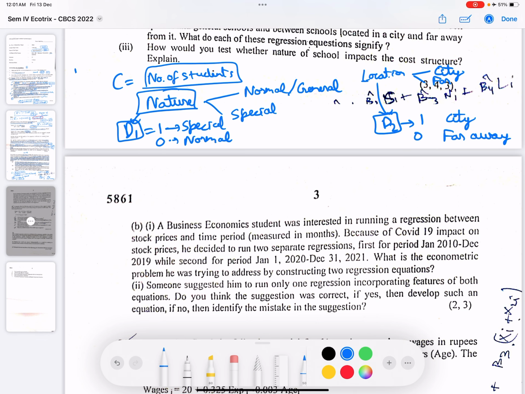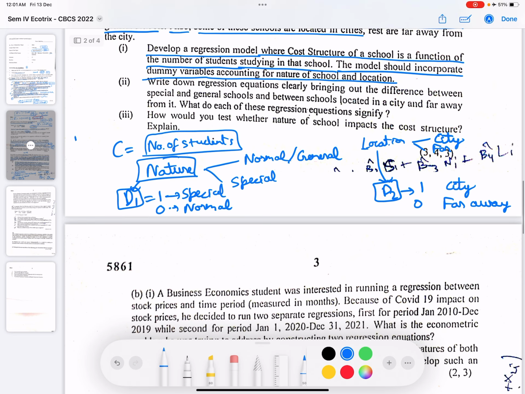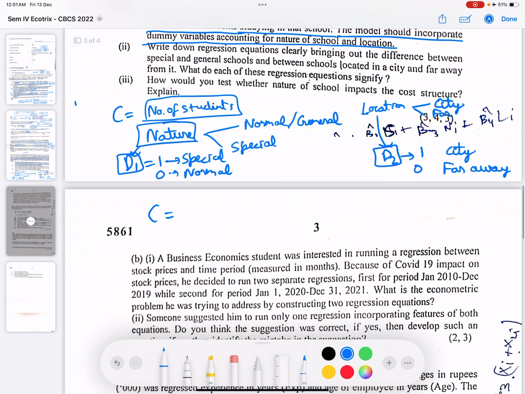Now the cost would depend on alpha naught plus beta 1 into n, where n is the number of students, plus beta 2 d1 plus beta 3 d2, right? And it could take this form as well, beta 4 d1 d2, which would mean a special school which is in the city.